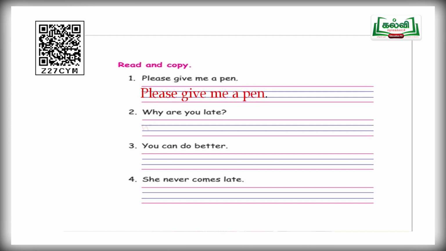And next one, why are you late? So, why are you late? Copy the same sentence in 4 lines also. Why are you late? And next one, you can do better. You can do better. So write the same sentence in the 4 lines. You can do better.